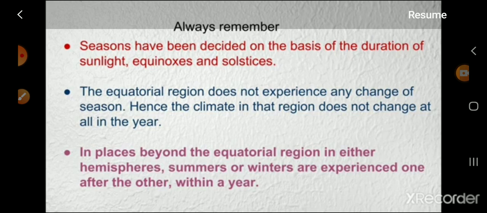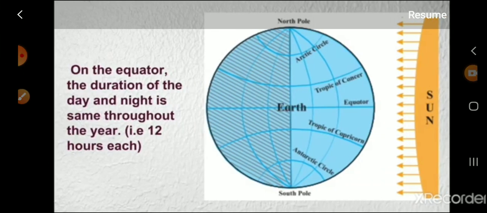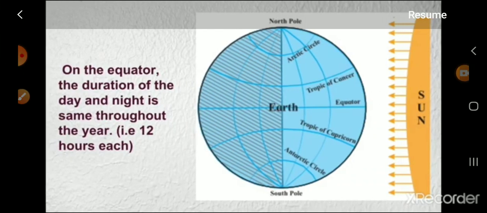The equatorial region does not experience any change of seasons. Hence, the climate in that region does not change at all in the year. In places beyond the equatorial region in their hemispheres, summers and winters are experienced one after the other within a year. On the equator, the duration of the day and night is the same throughout the year, 12 hours each.